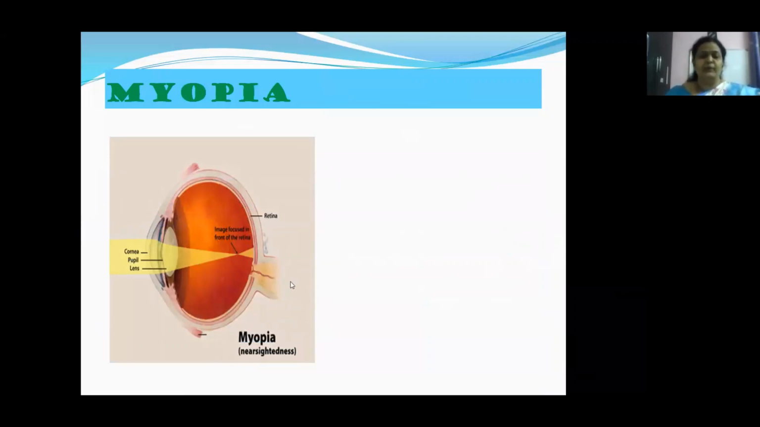What happens in myopia? See, children, light is coming from outside and for a healthy eye, it should be focusing on the retina. But what we are seeing here, the light is focused, or the image is focused, in front of the retina only. So in this case, can you see a clear image? No, the image may appear to be blurred. Actually, this point should be here on the retina. The image should be focused on the retina. But it is converging in front of the retina only. Children, this defect is called myopia.